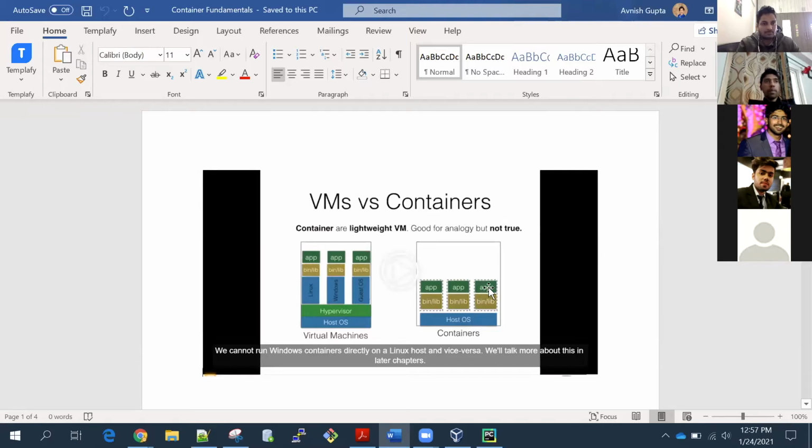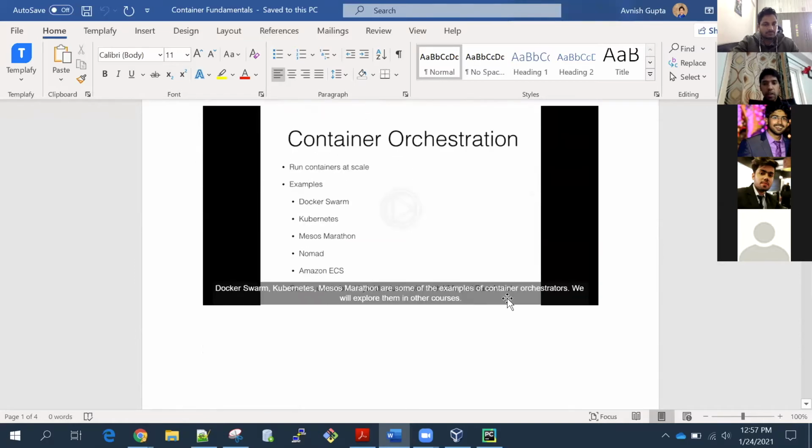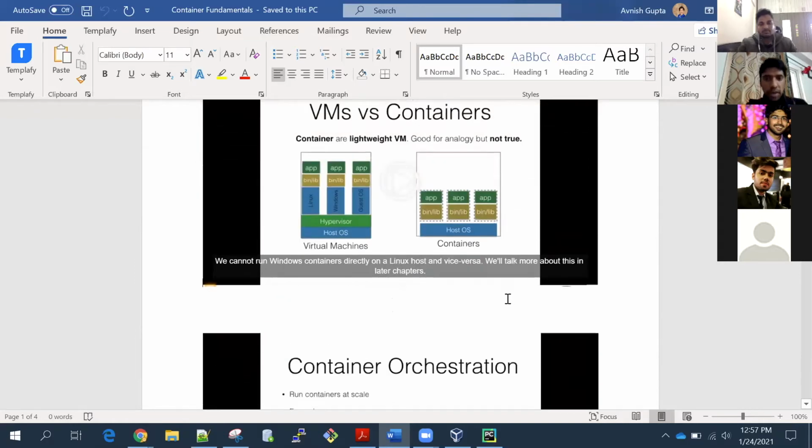Ansible is another platform, and you can run Ansible as a container. So there are many containers, and you can run multiple databases as containers, like Oracle and MySQL. We'll see them one by one. So this is the basic about containers and virtual machines.